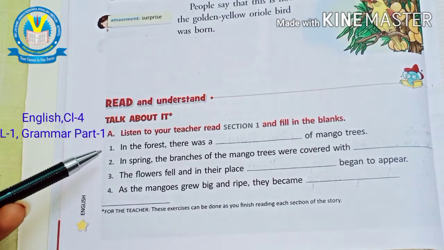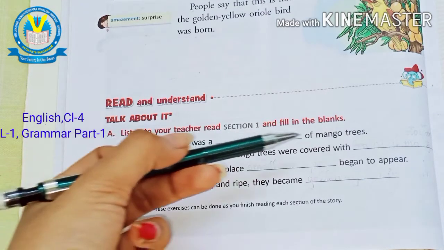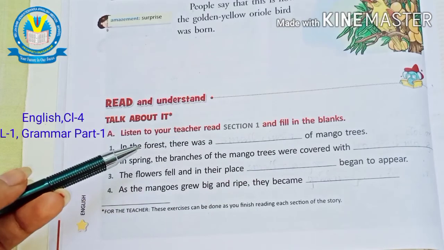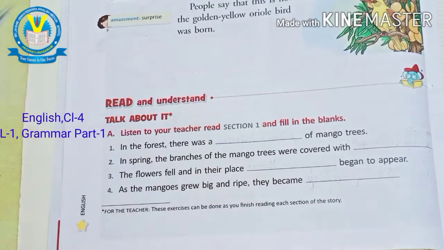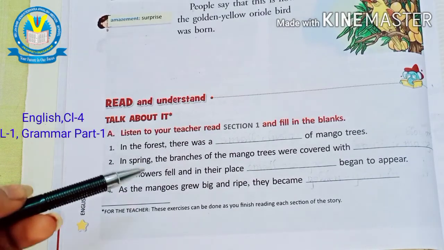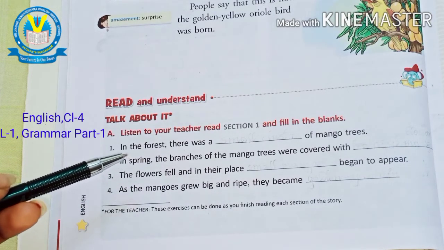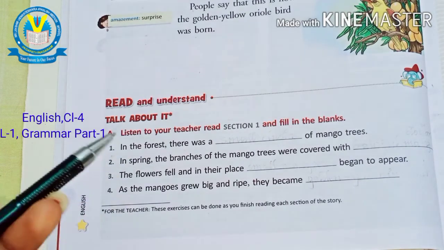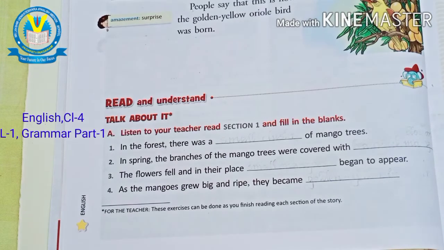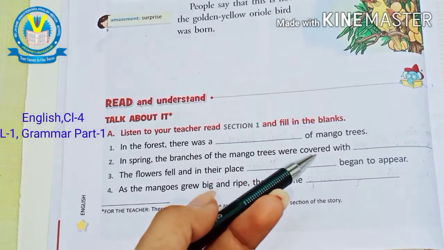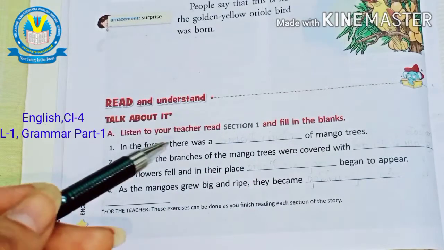The first one is, in the forest there was a dash of mango trees. In the forest there was a small cluster of mango trees. Second one, in the spring the branches of the mango trees were covered with dash. So in spring season the mango trees are covered with beautiful mango blossom.